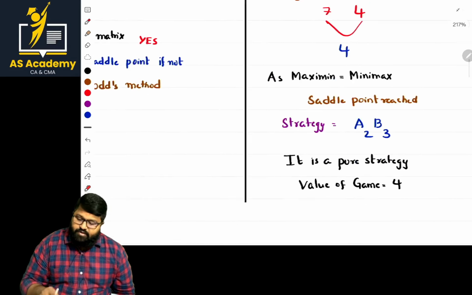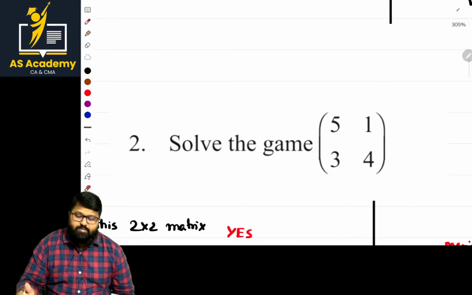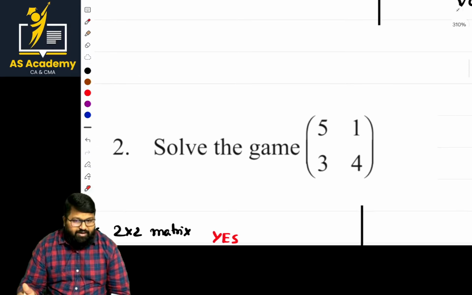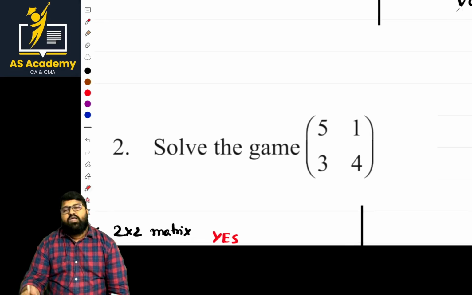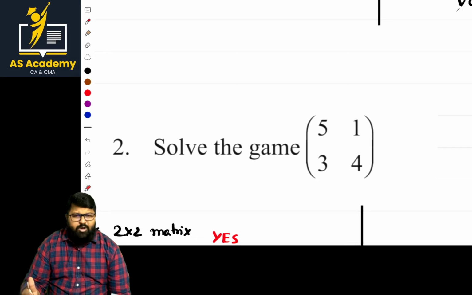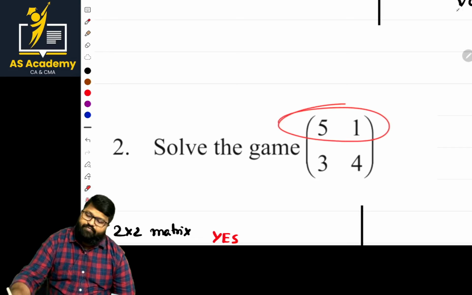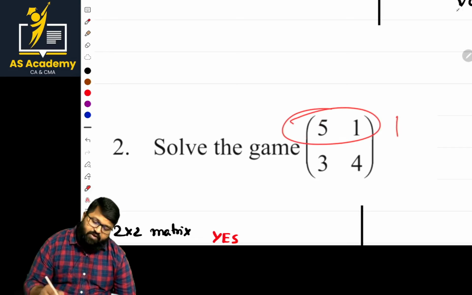It's fine. Now let us go to the next one. Solve the game. He gave a problem and asked to solve. As it is a 2 by 2 matrix, first, what is the basic thing, as its order? Let us go with the basic saddle point check. What is the saddle point check, sir? In this case, what is the least value? 1. In this case, what is the least value? 3.